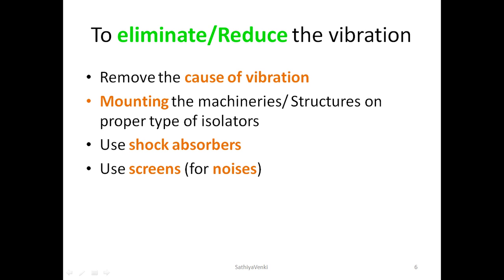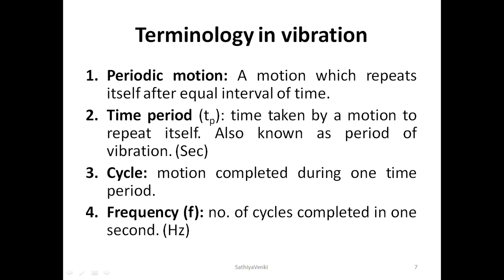Another important thing is the terminology of vibration. These things should be keenly watched and kept in our mind throughout our lifetime. What is a periodic motion? A motion which repeats itself after a particular interval of time. What is time period? Time period is denoted by TP. It is the time taken by a motion to repeat itself. It is also known as the period of vibration.